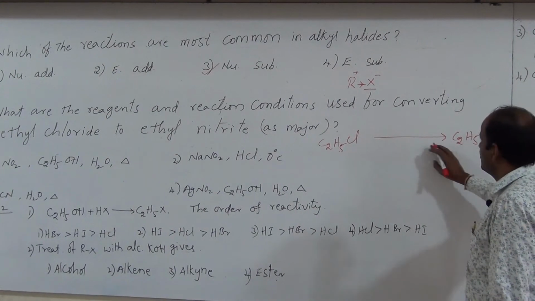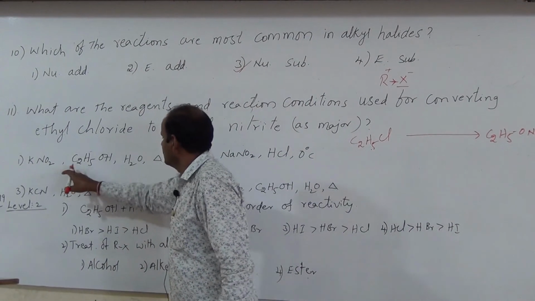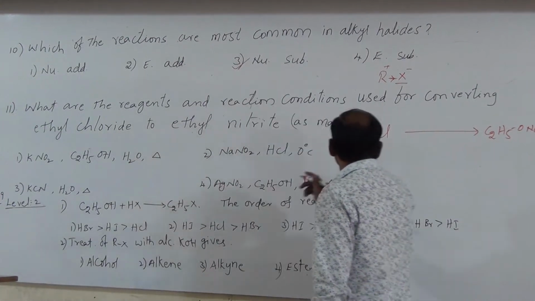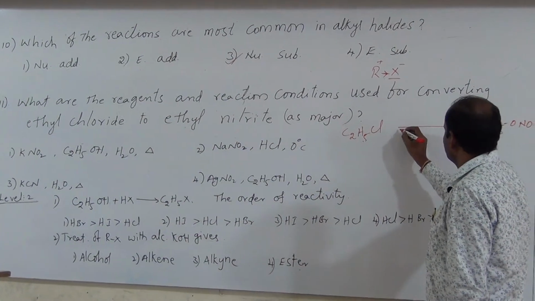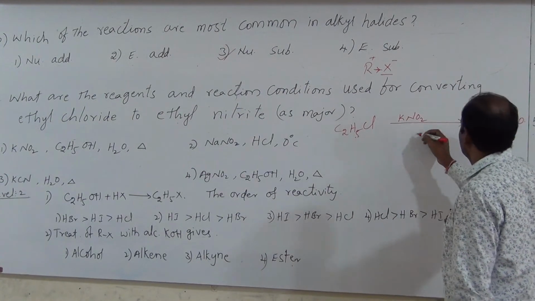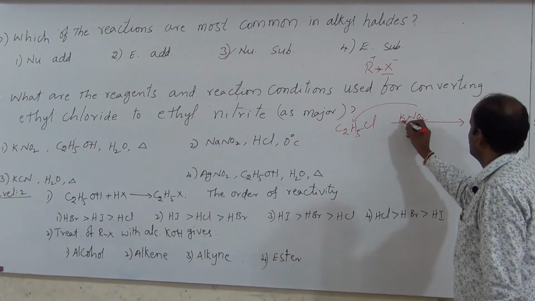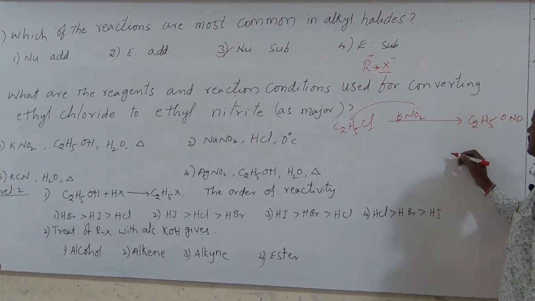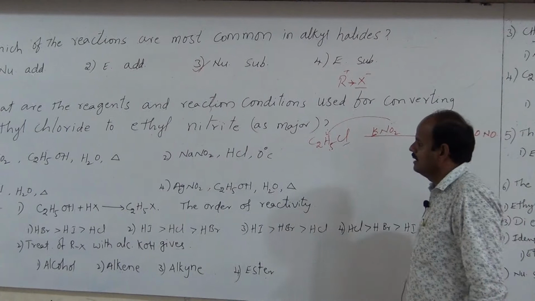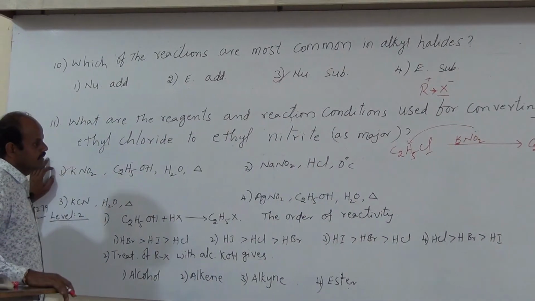So which reagent is used for this conversion? What is the first option? KNO2 in ethyl alcohol and aqueous solution on heating. When ethyl chloride is reacted with potassium nitrite, this oxygen can form a bond with this alkyl group, and potassium and chlorine are removed as KCl. Then we get ethyl nitrite. Hence what is the answer? First option is the answer. Okay.